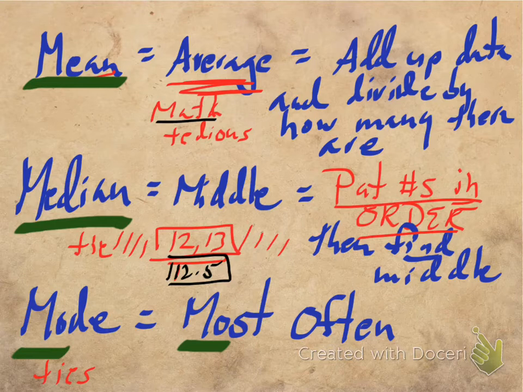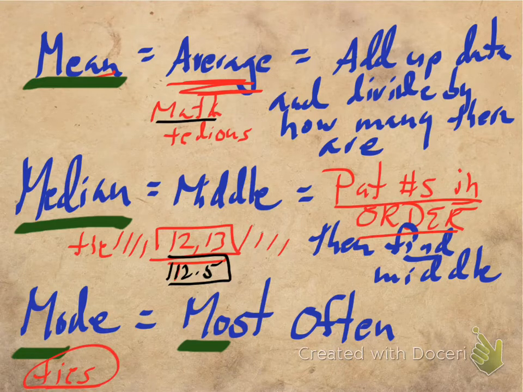Now, that's not complicated enough. There's one more trick. What if I go ahead and add one more number to that set, another 6? Now you've got a 6-way tie, don't you? You have 2 of every single number. Well, it turns out if no number happens more than any other number, then the way we break the ties, we just say there's no mode.